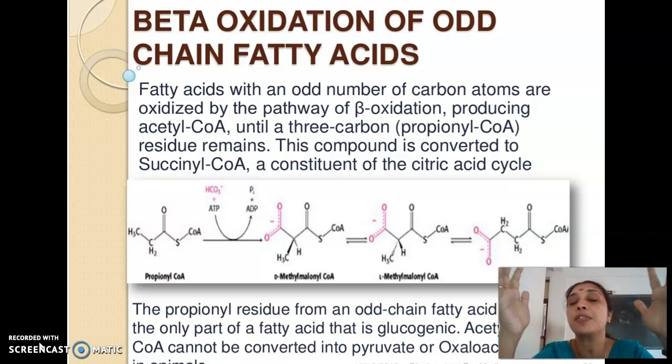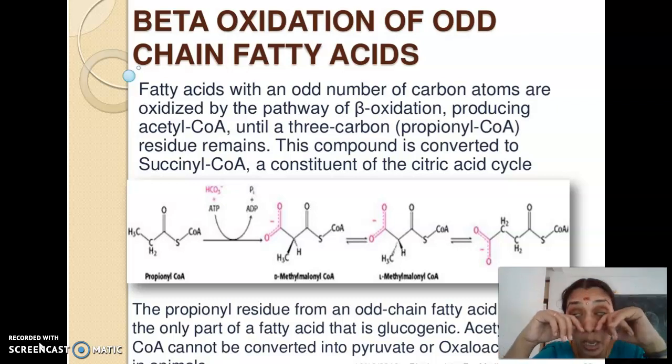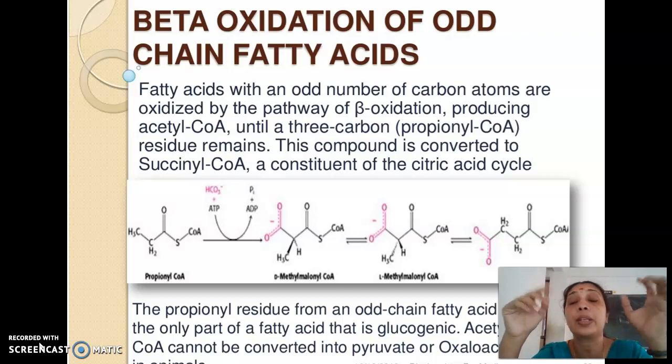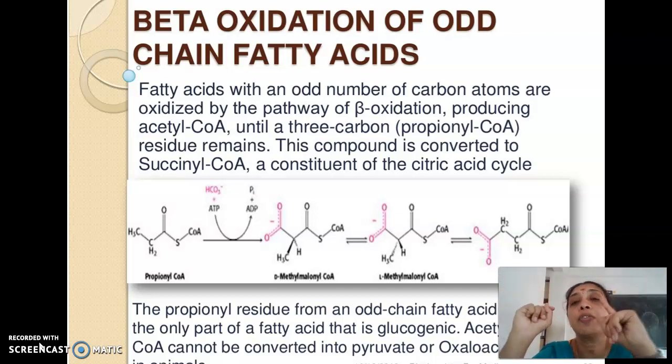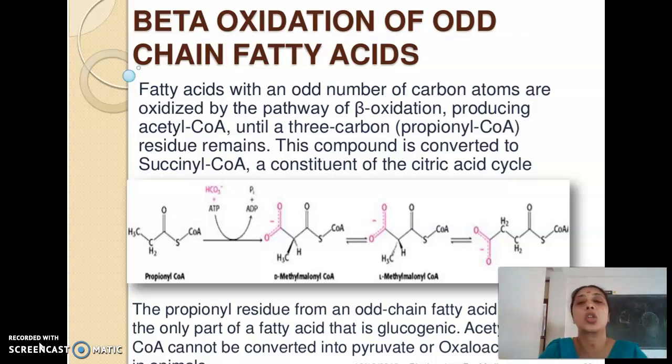So if 1 molecule of 16 carbon palmitic acid is subjected to beta oxidation, we get 8 molecules of acetyl-CoA through 7 cycles of beta oxidation. Along with that, we get 7 FADH2 and 7 NADH. So a total of around 129 ATPs, or exactly speaking 106 ATPs, will be obtained when 1 molecule of palmitic acid is subjected to beta oxidation. So that is an even numbered oxidation.